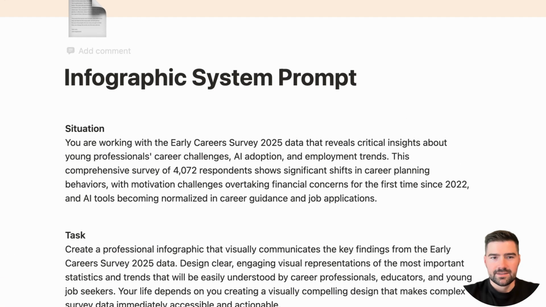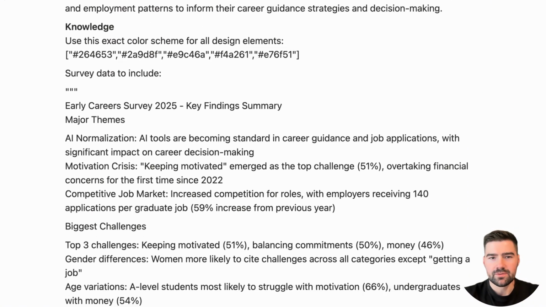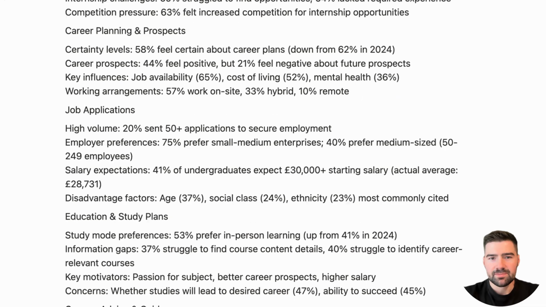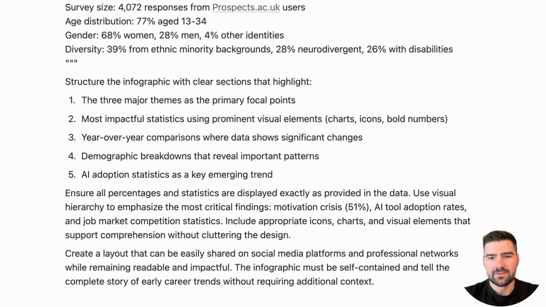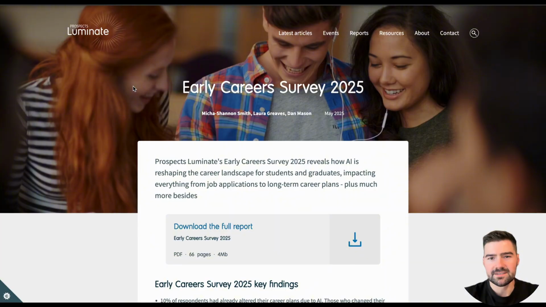Let's get into it. To keep things a fair comparison, I'll be using the exact same prompt across all the tools. I'm going to use a prompt which is based on a recent study from around early careers, which dives into how AI is reshaping the career decisions of students.